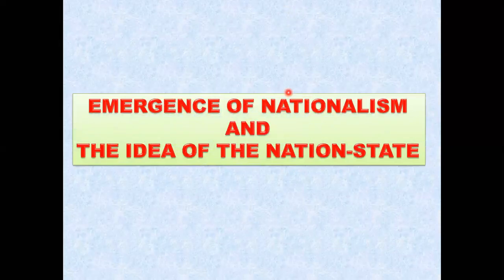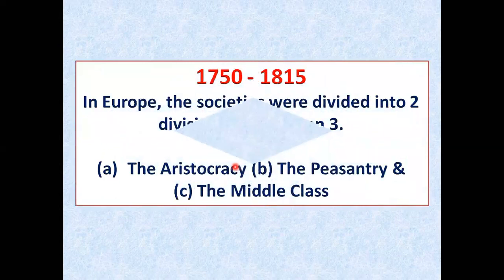Now our next topic is the emergence of nationalism and the idea of the nation state, which we will have to study in detail. How did the idea of nationalism emerge among the people, how did it spread, how did it start, and what was the idea of the nation state in the minds of the people? Let us see.